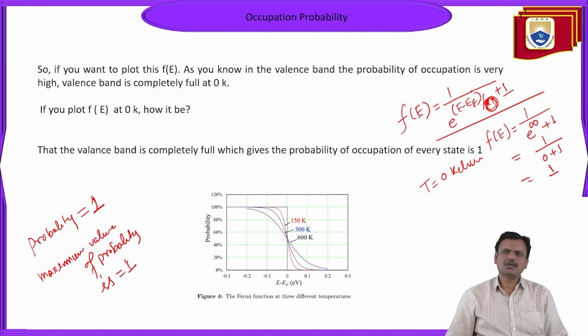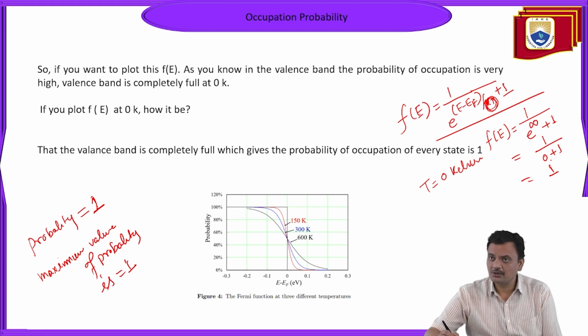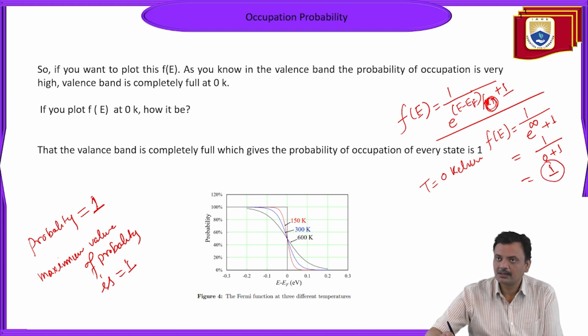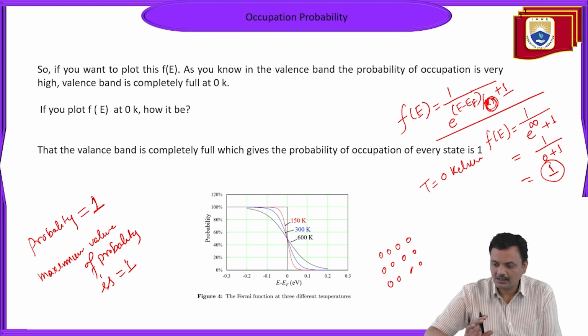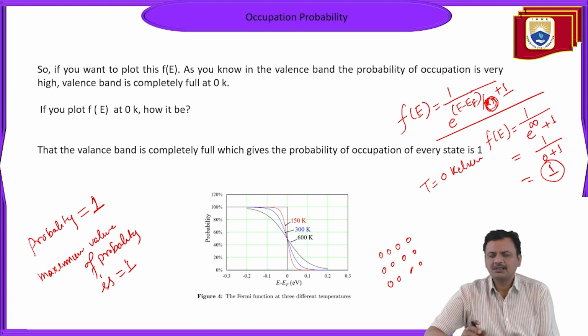If anything is certain, its probability will be 1. So at absolute zero temperature, the probability is 1. And you know that at absolute zero temperature, all electrons will be part of the valence band only. There will be no free electrons. They become frozen, in the sense that they will be part of only the valence band.